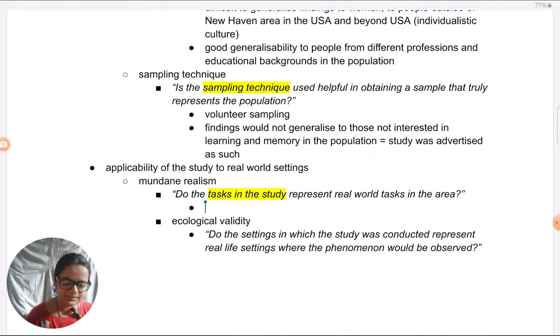What happens is, because many students assume mundane realism and ecological validity is the same thing, they always talk about standard things. It was a lab setting, it was a controlled setting, lighting was controlled, noise was controlled, distractions were controlled. Now, I have many objections to that. Firstly, that is not mundane realism.